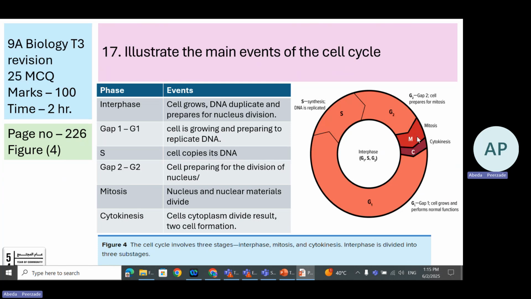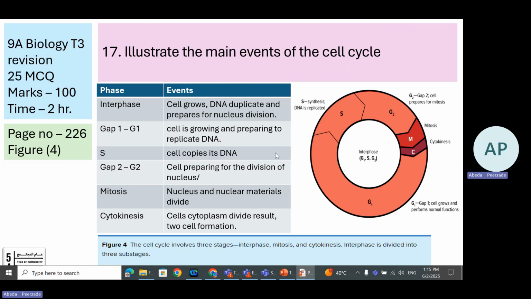Okay. And finally, in mitosis, the nucleus or nuclear material divides. And the last phase, that is cytokinesis. Look at the word cytoplasm. The cell cytoplasm divides and finally two cells are formed after cytokinesis.